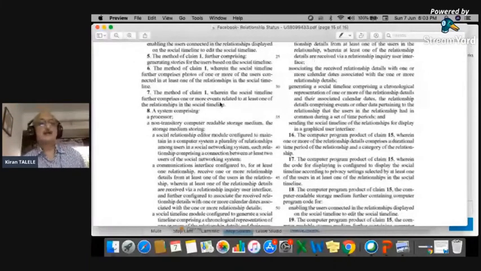A system comprising a processor. Definitely, your system cannot work without hardware. So it is clearly mentioned, a system comprising a processor. When a processor is there, there has to be some information related to the system and the methodology. For example, the information that you upload, a video or audio, has to be stored somewhere. So you require a storage medium. You display it on the screen, so you require a display system. This information communication is highlighted here.